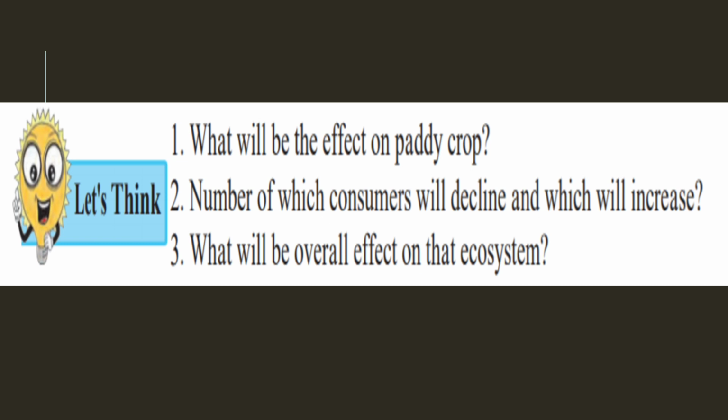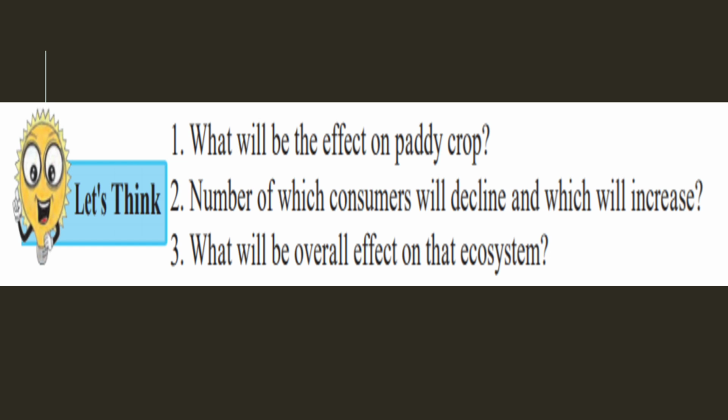Second question is, number of which consumers will decline and which will increase? So which consumers will increase? The grasshoppers will increase, because the frog is not there to eat them. So that is why grasshoppers will increase and the snakes will decline, because the frogs are not there. So the snakes will not get their food and the number of snakes will decrease.